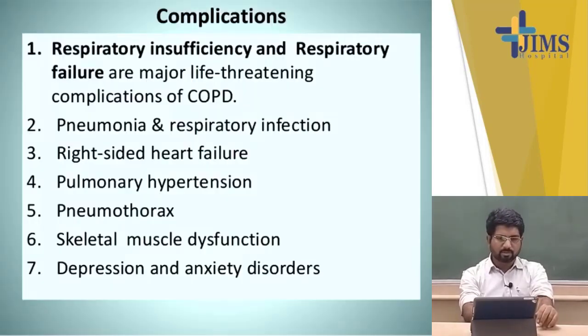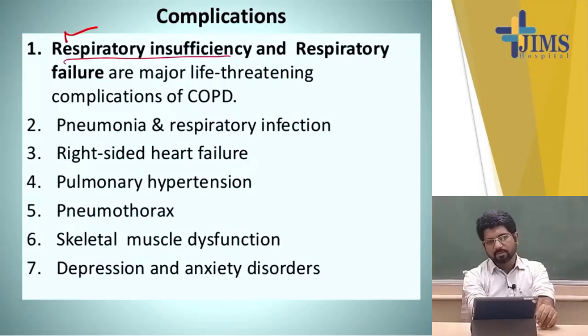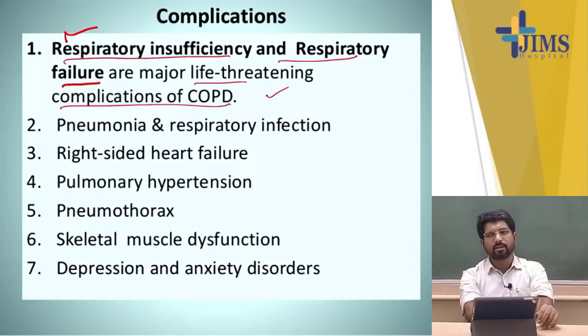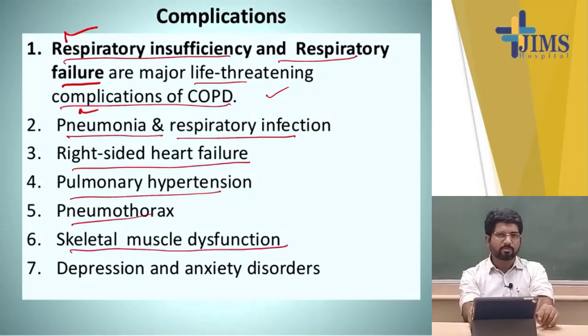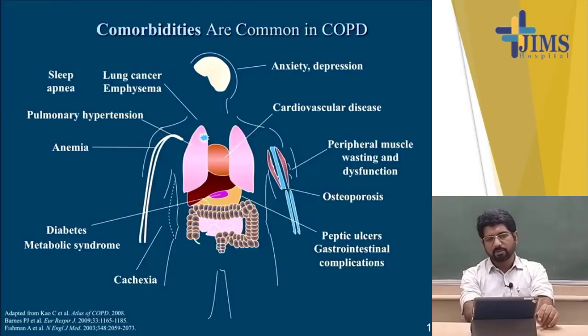Now, what are the complications of COPD? The first one is respiratory insufficiency and or respiratory failure. This is a major and life-threatening complication. The patient may sometimes need mechanical ventilation, just to reduce the hypercarbia, maintain the pH, and also to control the infection. The second one is pneumonia and respiratory infection. Patients may also develop right-sided heart failure or cor pulmonale, pulmonary hypertension, pneumothorax, and skeletal muscle dysfunction. It occurs due to the inflammation itself and also the long-term use of oral corticosteroid. And depression and anxiety is another common factor that complicates the disease.